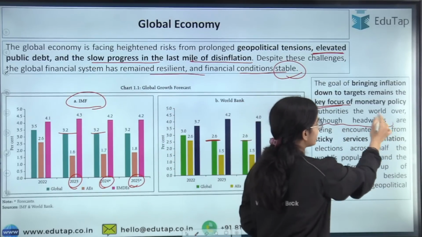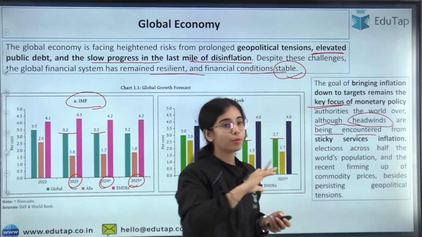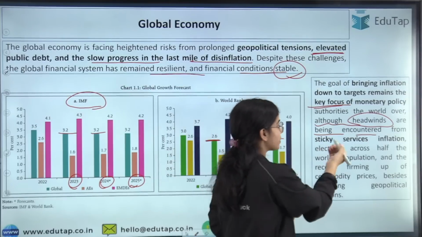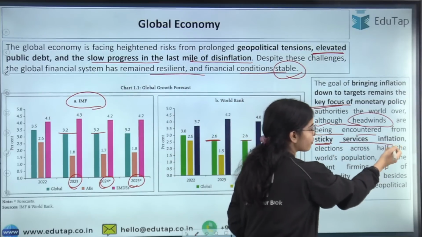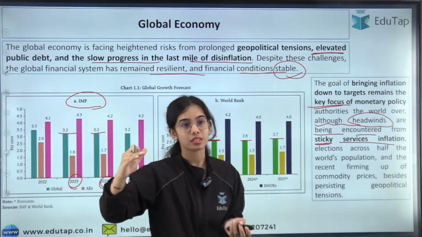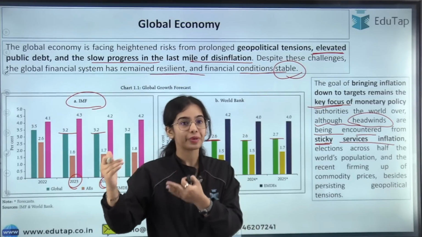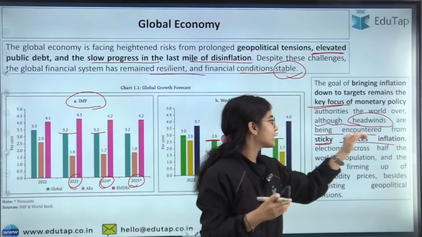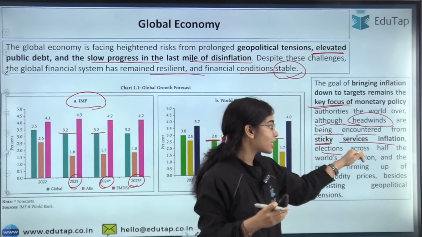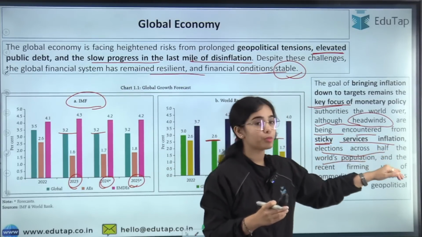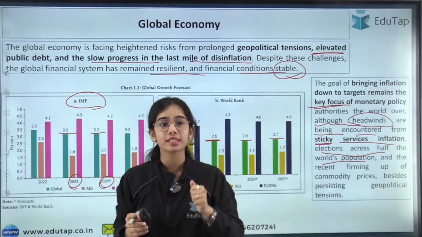Now, although headwinds are being encountered, there are many problems that are being encountered. There is sticky services inflation. So in many countries, services are having higher prices. The services inflation is remaining sticky. Elections are happening across half of the world's population. So that is a problem. Why is it a problem?